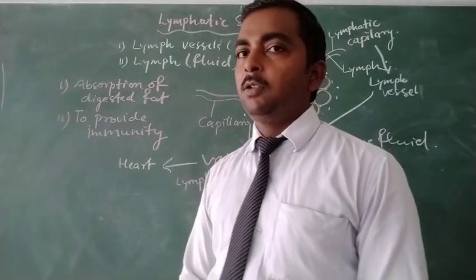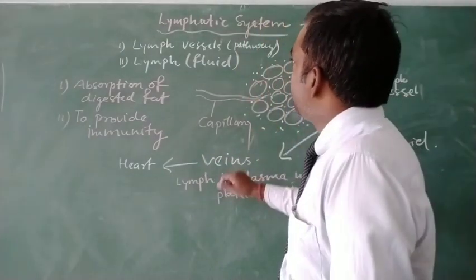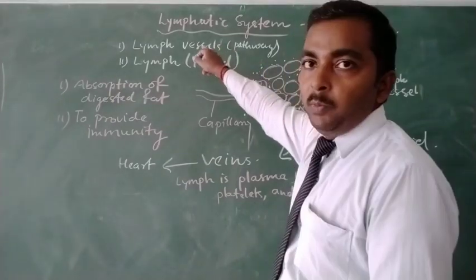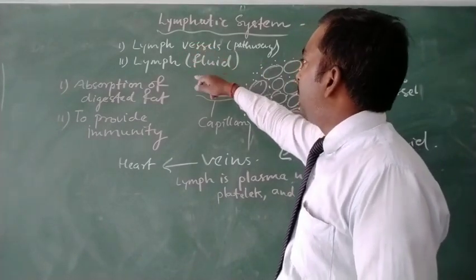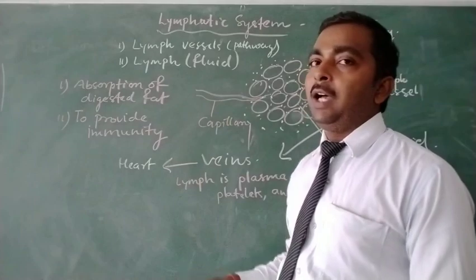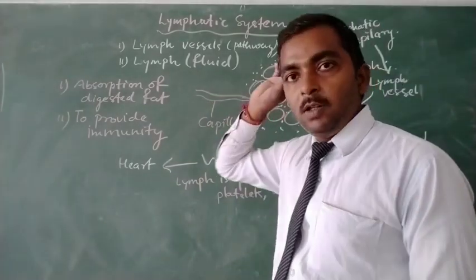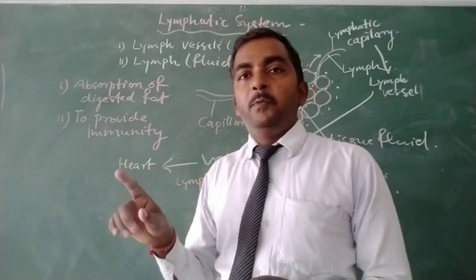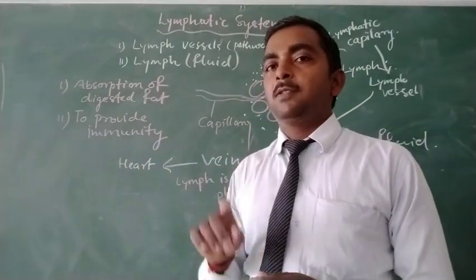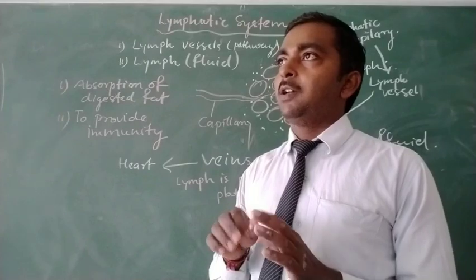So this is all about the lymphatic system, which consists of two components, lymph vessel and lymph, which is the fluid, as in the case of the blood vascular system, the blood vessels and blood, where we have discussed the third component, which is known as the heart.